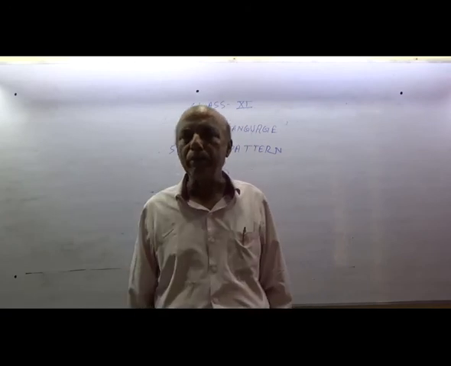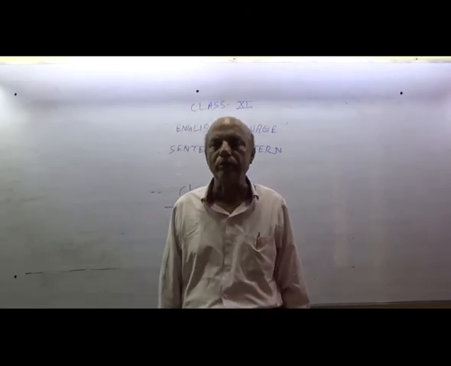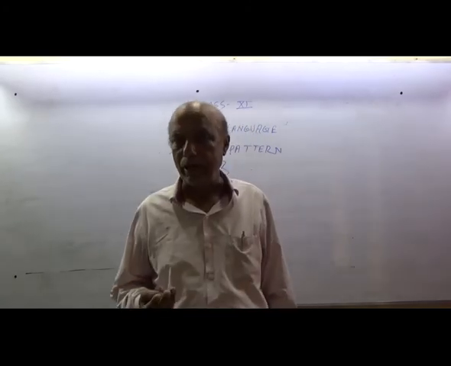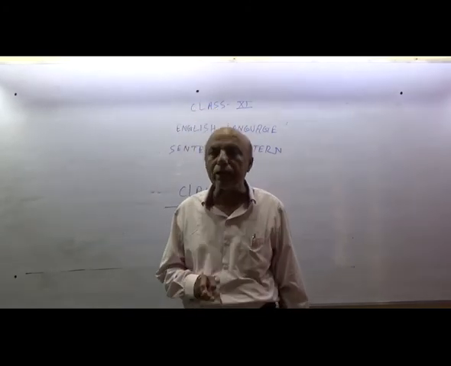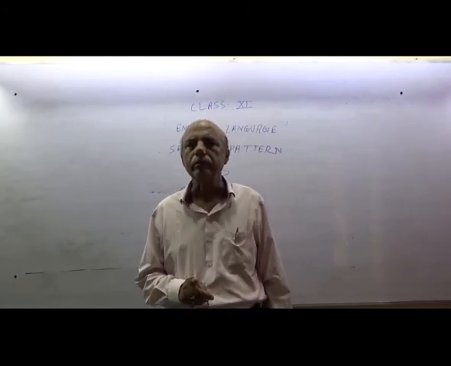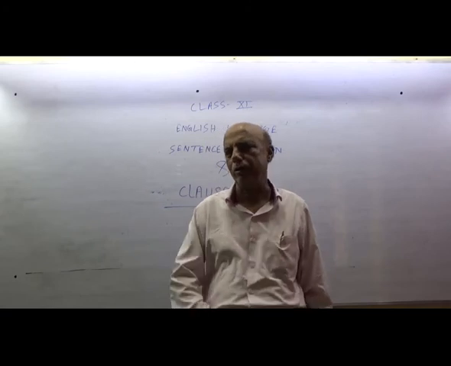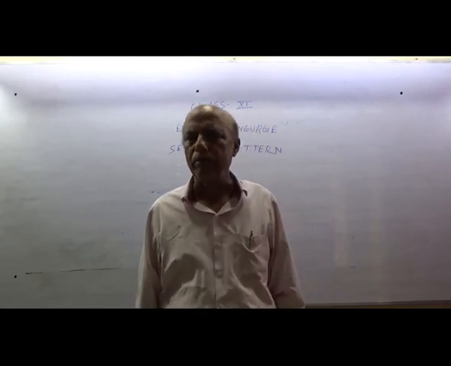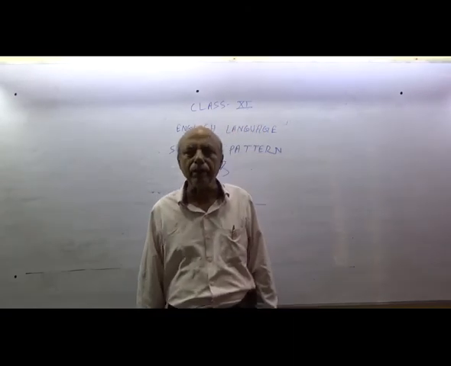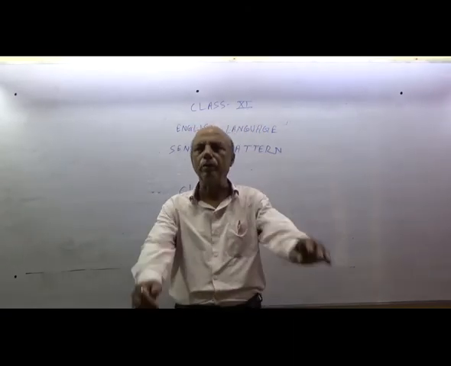Now, what have I told in this context? I have told mixed sentence, the sentence that has two principal clauses and one subordinate clause. That is called a mixed sentence, a compound complex sentence. And here, it is to be understood in the form of an example.